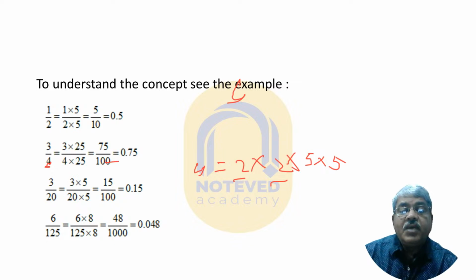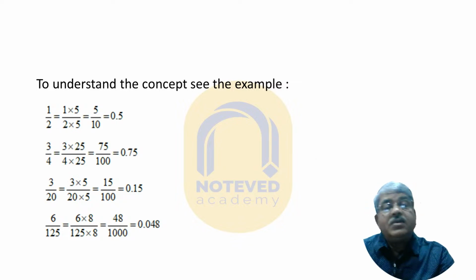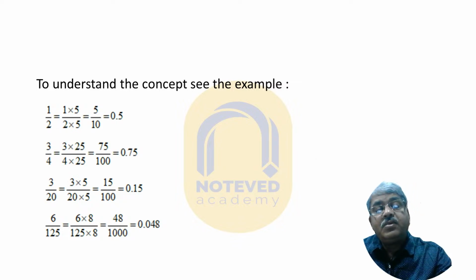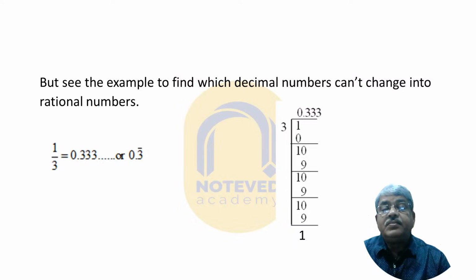Here you see another example. If anyone has any doubt, then put the questions in the comment box. Then I will try to explain to you. Now, you see, here I am writing a rational number, that is 1 by 3.